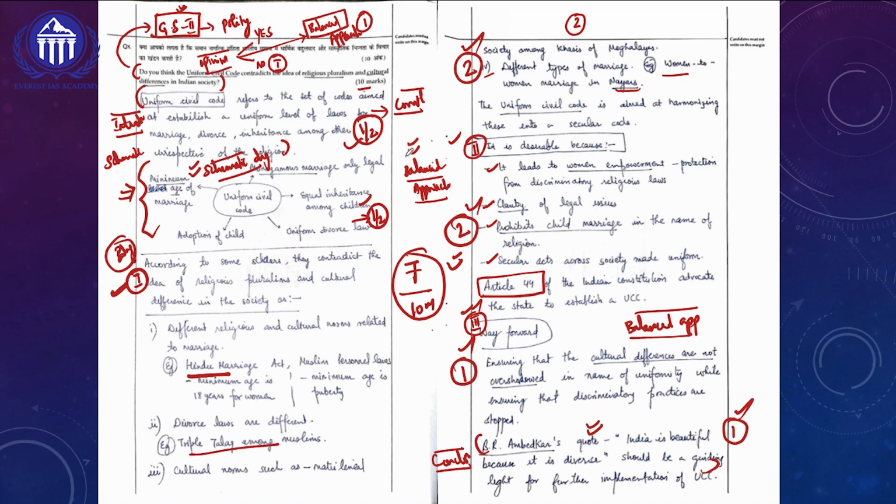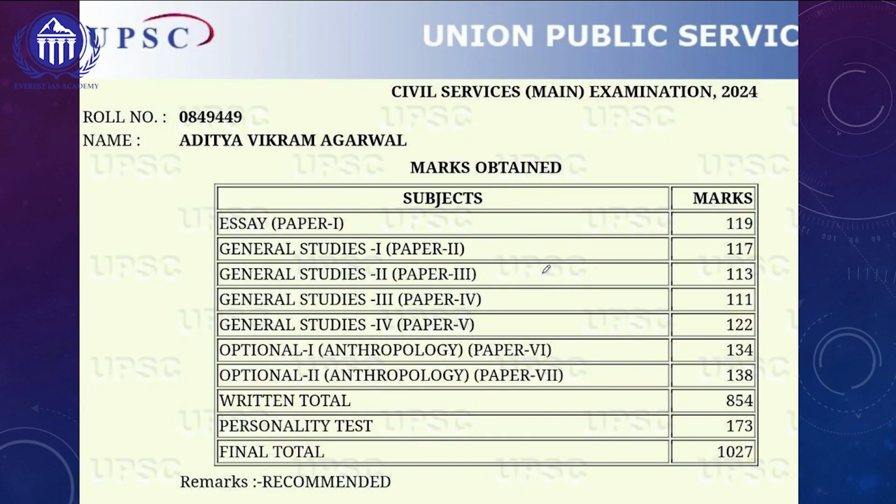Not only that, wherever it's possible, he has used current affairs based examples. Since it's a polity question, he has used the constitutional articles. Since it is an opinion based question, he came out with a balanced approach and a way forward based approach also, ending the answer with a proper code based conclusion. So these are some important learnings today.